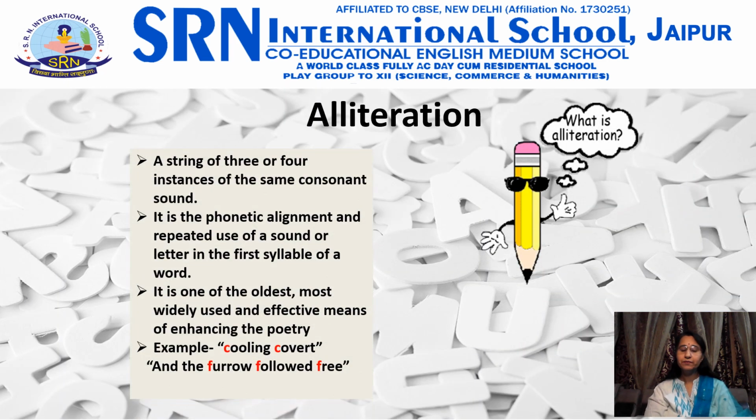Next we have alliteration. A string of 3 or 4 instances of the same consonant sounds with no more than one intervening non-alliterative onset consonant sound. Alliteration is used as a mnemonic device to evoke feelings such as fear and suspense in poetry. Alliteration is the phonetic alignment and repeated use of a sound or letter in the first syllable of a word. Alliteration can be used for any combination of two words or more. As a poetic tool, alliteration is one of the oldest, most widely used and effective means of enhancing your poetry.